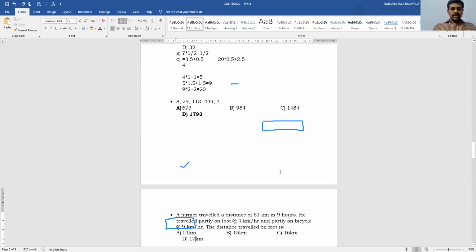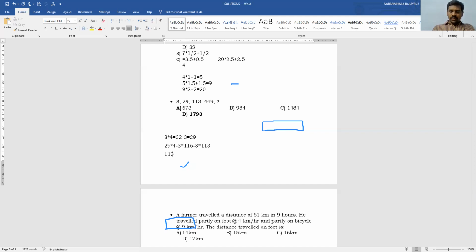Now look at this: 8, 29, 113, 449, then the next in the sequence is 1793. 8 into 4, what is the value? 8 into 4 is equal to 32 minus 3, that is 29. 29 into 4 minus 3, that is 116 minus 3, equal to 113.